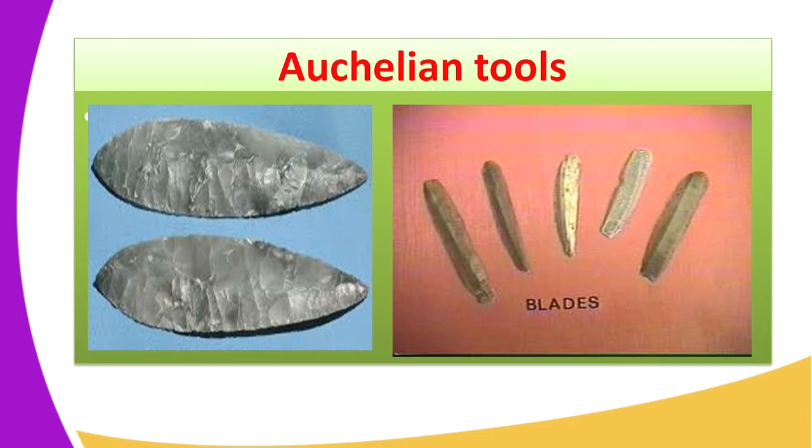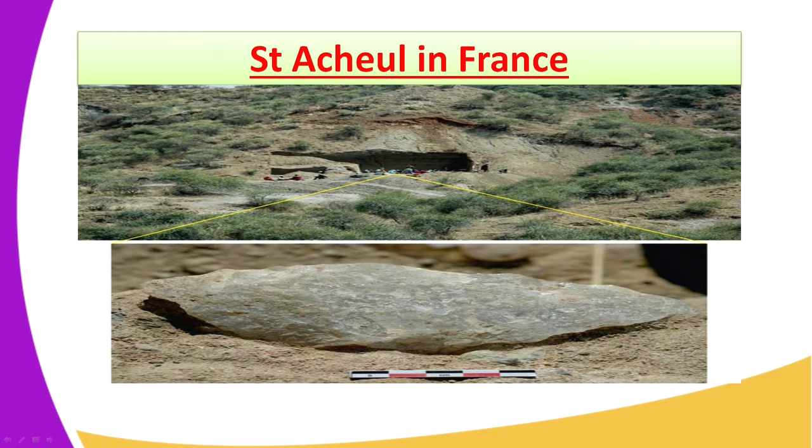Other sites include Tanzania, Uganda, South Africa, DRC, Ghana, Mauritania, Algeria, Egypt, Europe, India, and the Middle East. A good example of these sites is Acheul in northern France, and this is a picture of Acheulean tools collected in Acheul in northern France.